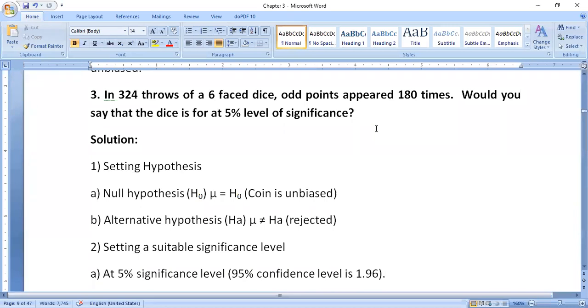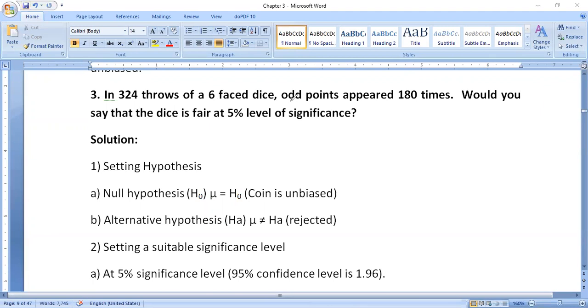Would you say that the dice is fair at 5% significance? Whether the dice is fair or not, by observing the question only you can estimate easily.